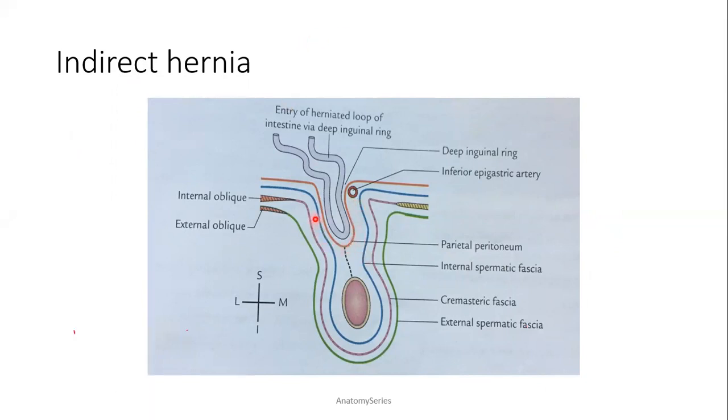Parietal peritoneum, internal spermatic fascia, cremasteric fascia, external spermatic fascia. External spermatic fascia is a continuation of the external oblique aponeurosis, cremasteric fascia, conjoint tendon, and the internal spermatic fascia is a continuation of the fascia transversalis.